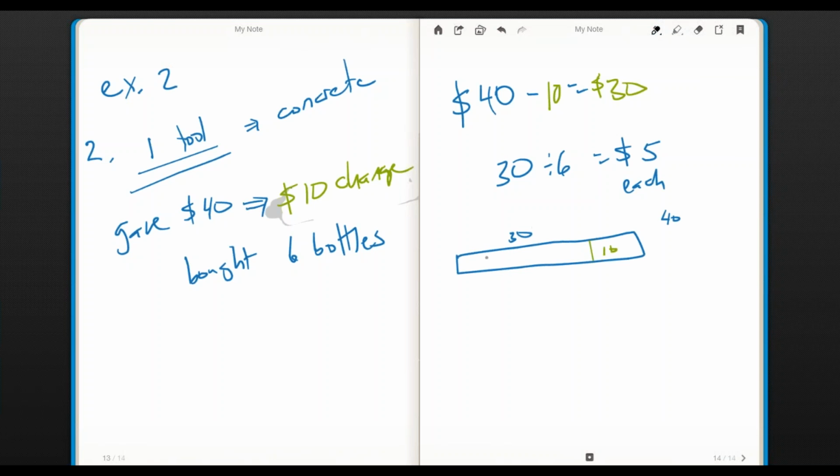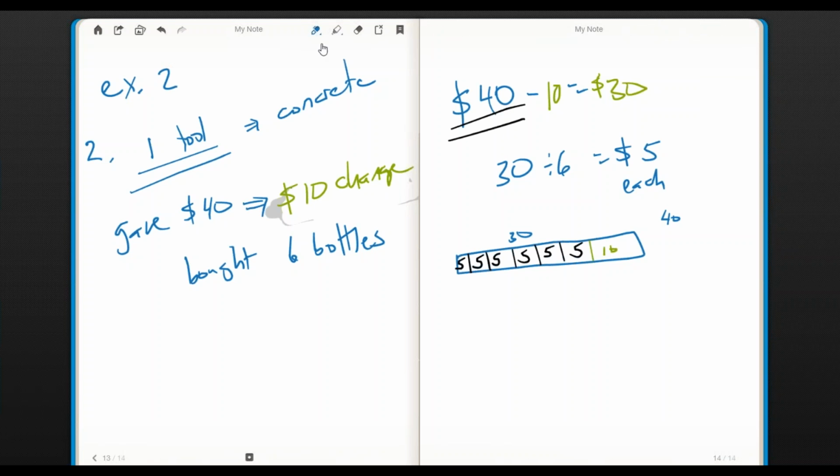That bought me 6 containers of oil, so I spent $5 on each of 6 containers, and those 6 containers plus the $10 goes back to the $40. That's very concrete. Our kids have done this. If you're in primary 6 and have done Singapore math for a while, they've done problems like that forever.